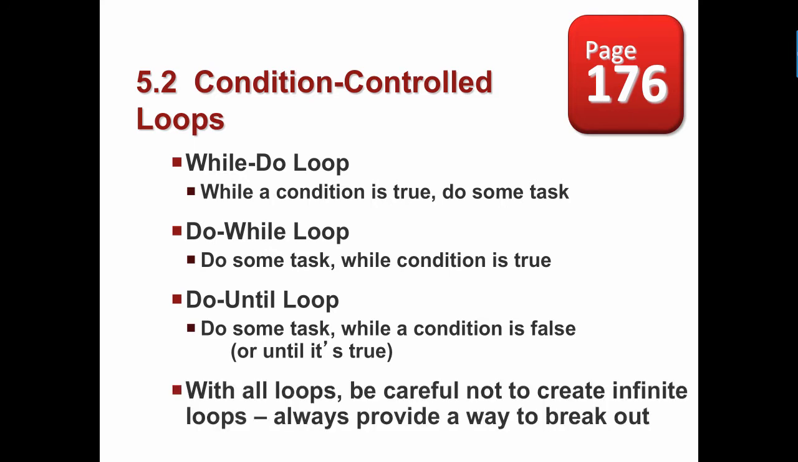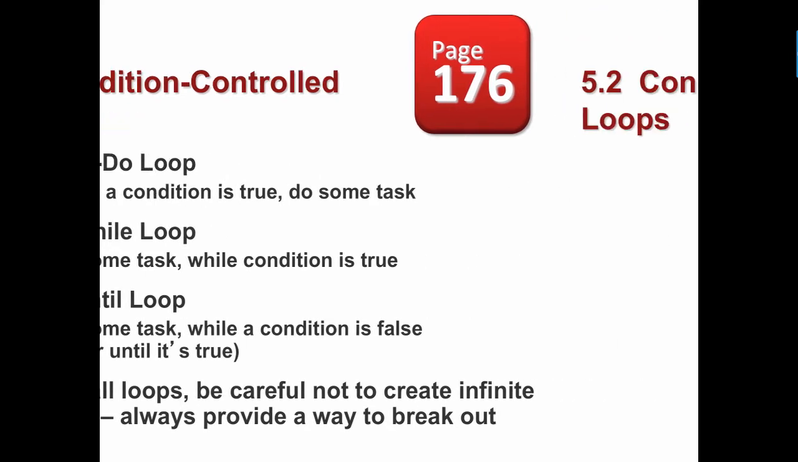Remember that if you make a mistake in a loop, you could be creating an infinite loop, which is a way of making sure that the computer just never stops. So you always want to provide a way out, and we'll show you how to do that. So let's take a look at the condition control loops, and we'll start with the while do loop.